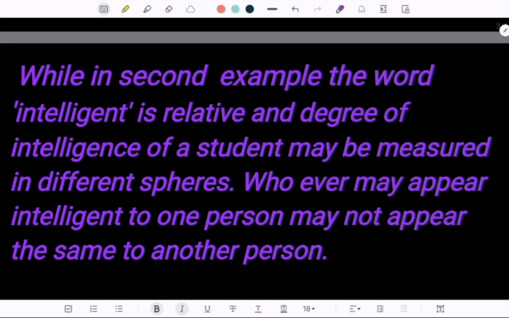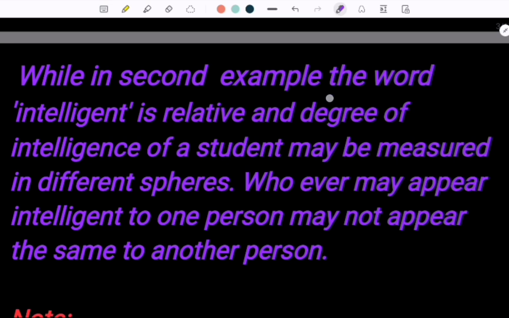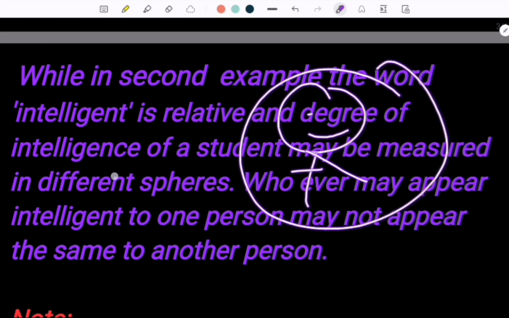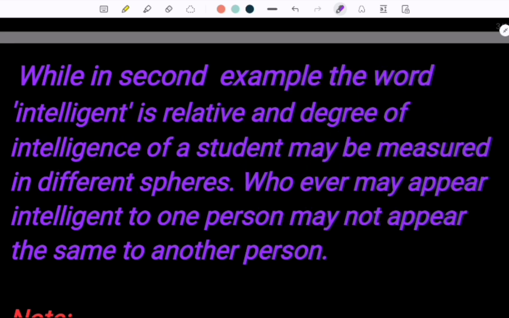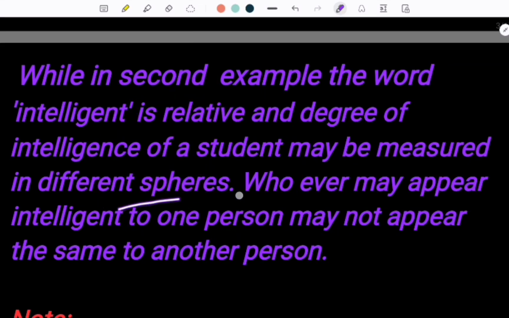Same in the case of intelligence. If you ask the maths teacher who is the intelligent student of your class, then the student who is good in mathematics, he will take his name. Same in the case, if anyone is good in dance, then as per the dance teacher, that person is intelligent. So intelligence may vary from sphere to sphere. So there can't be a well-defined collection of intelligent students in the class, because everyone has different opinions.